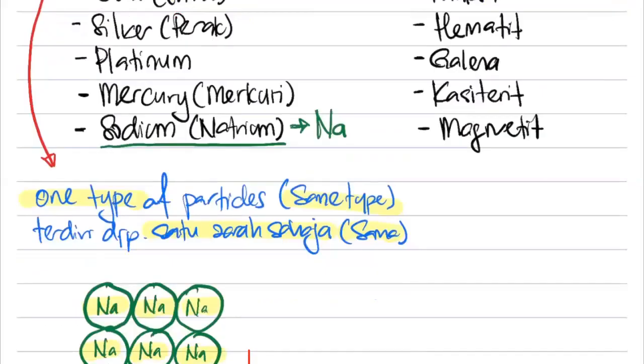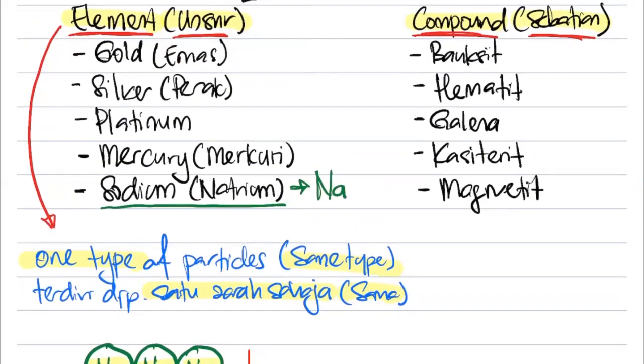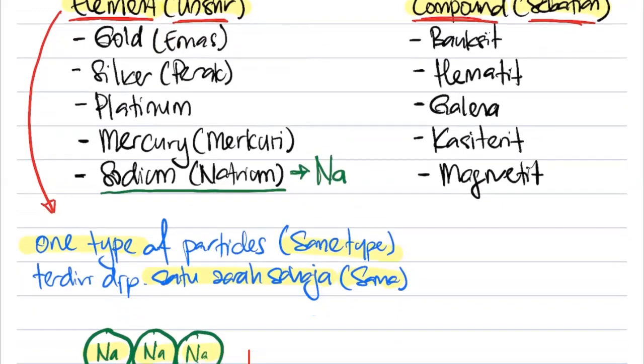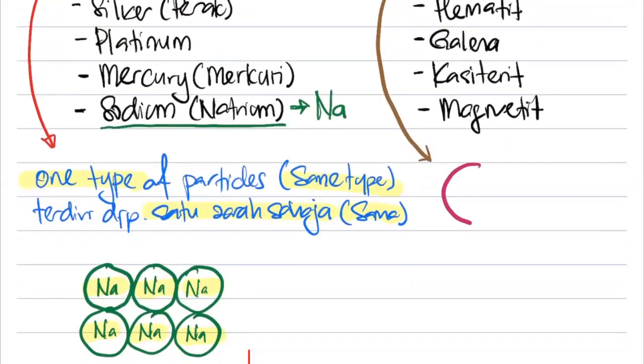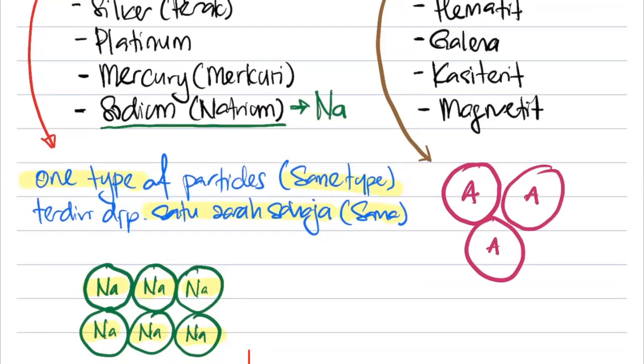This is element. When we talk about compound, compound is like this. Let me use a brown color pen. See, I'm using two color pens to show the difference. Let's say now I have one particle here, and this is called particle A. I'm just putting a simple alphabet there. And I have another particle here, which will be particle B. Nampak?